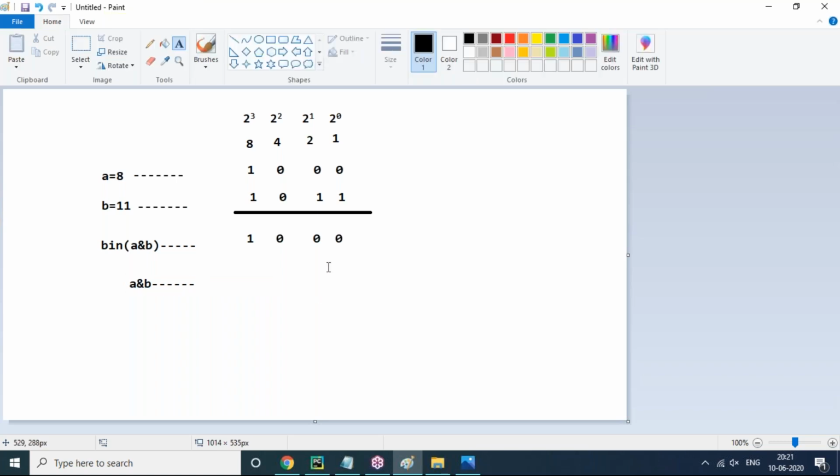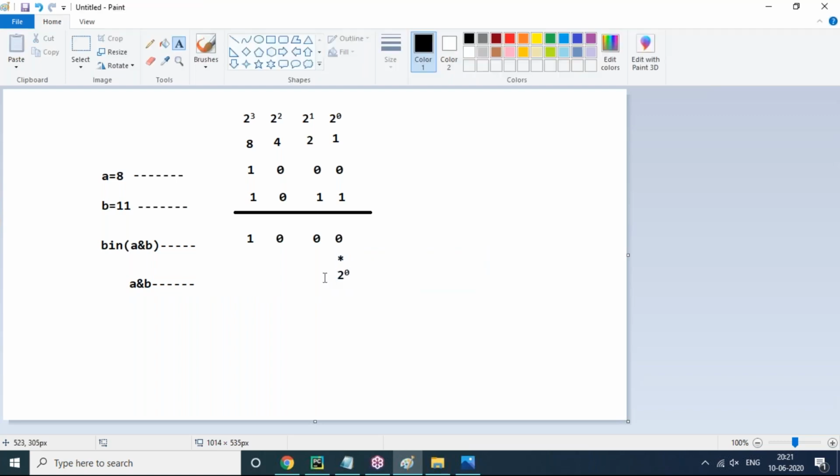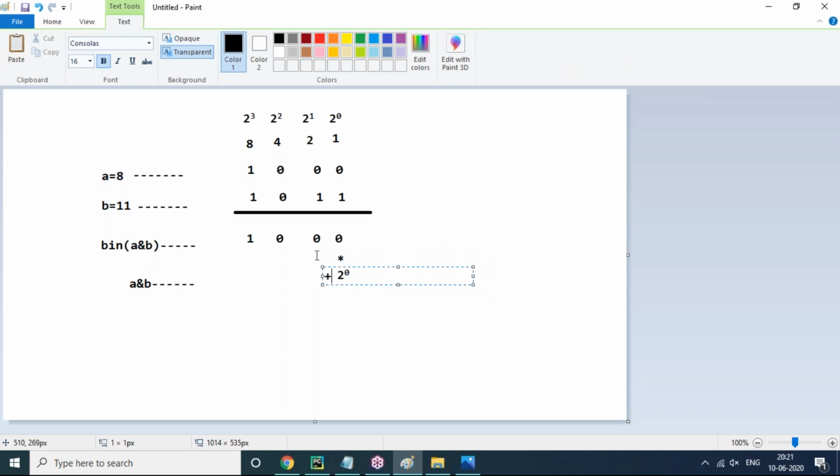To get A and B, we multiply 0 into 2 power 0, plus 0 into 2 power 1, plus 0 into 2 power 2, plus 1 into 2 power 3.